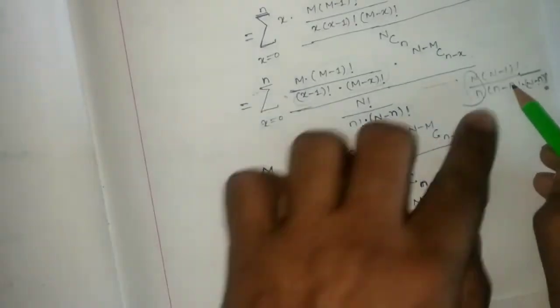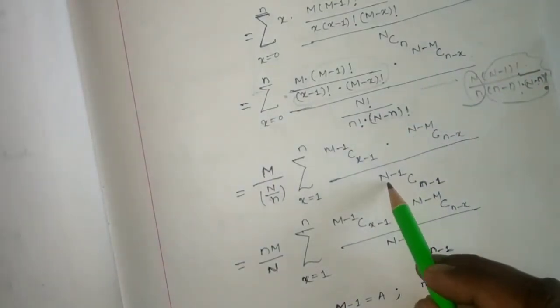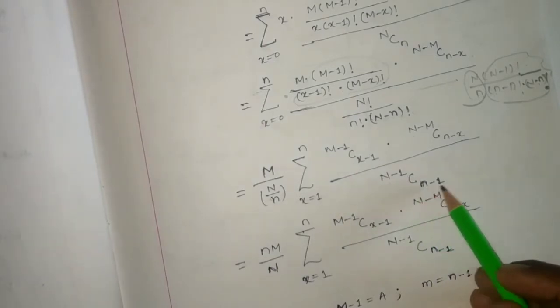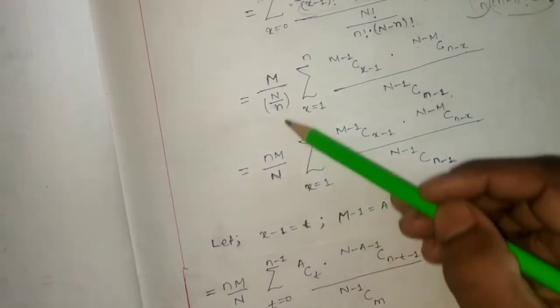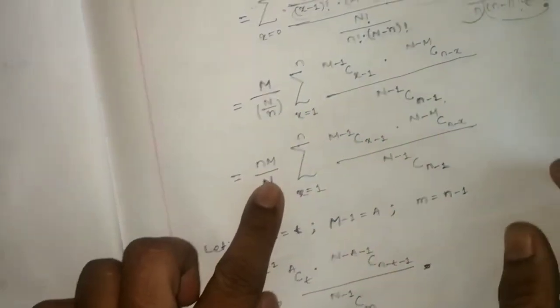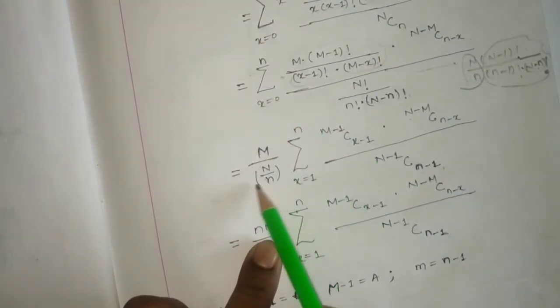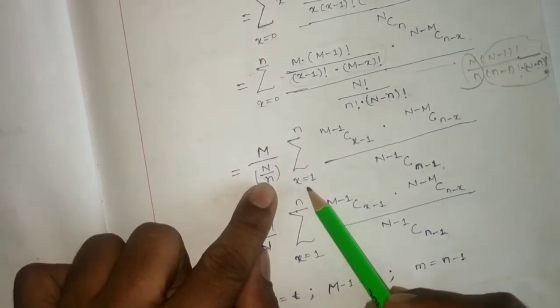So this much value can be written as capital N minus 1 C small n minus 1, simply, no problem. So this N went to the numerator: nm by N summation, since m is taken outside and n by N taken outside, obviously the limit will be x equal to 1 to n.